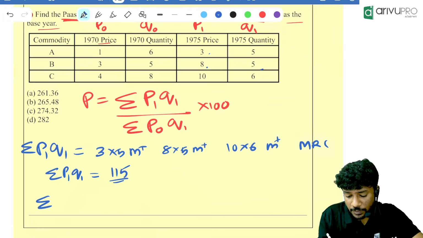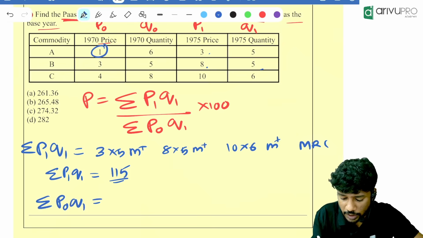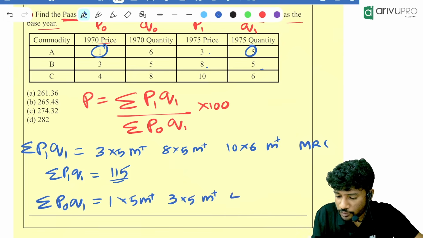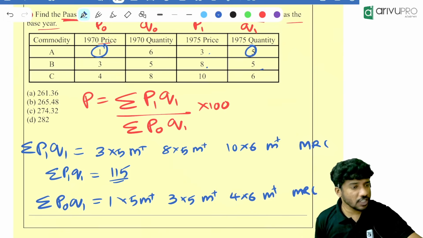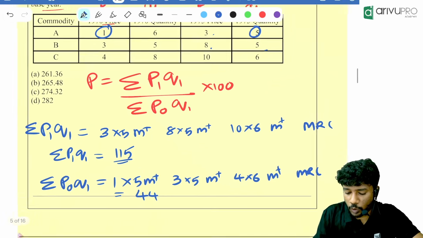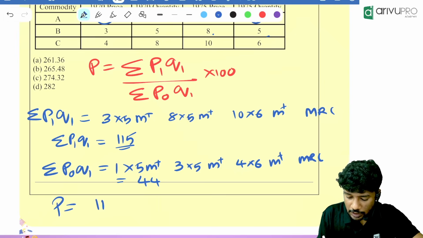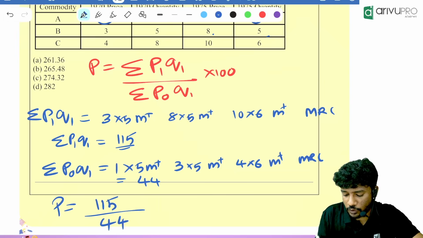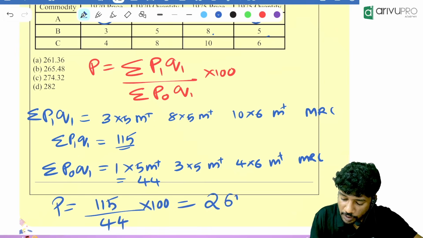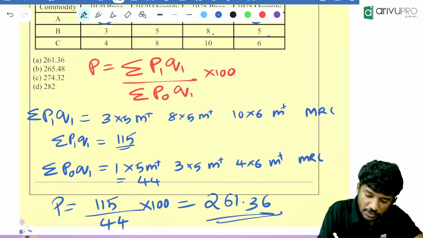Now summation of P0 Q1, which is equal to how much? P0 is 1. 1 into Q1, that is 5, plus 3 into 5, plus 4 into 6, plus. Then you will click the MRC button. Then how much are you getting? Denominator 44. Now what is the way? P is equal to 115 divided by 44 into 100. How much is the answer? 261.36.